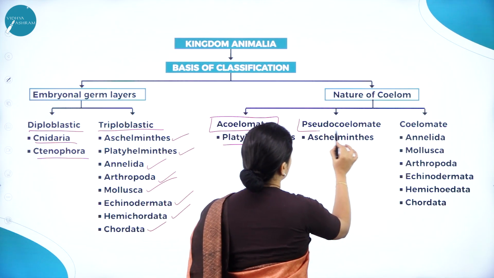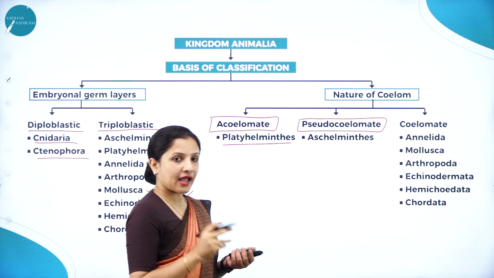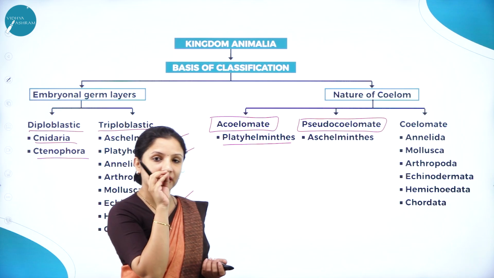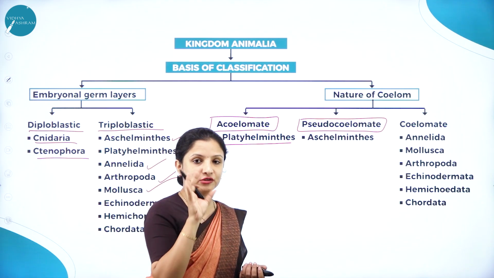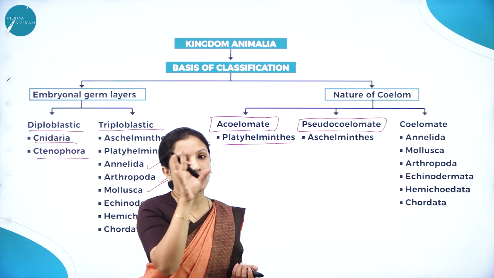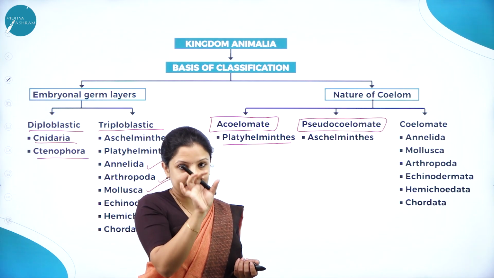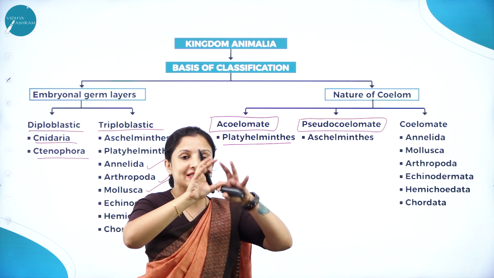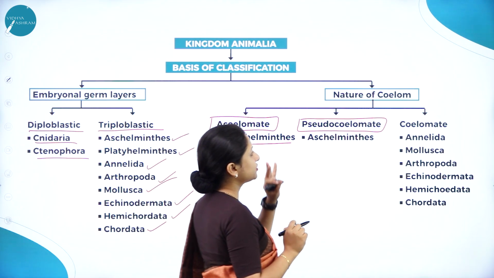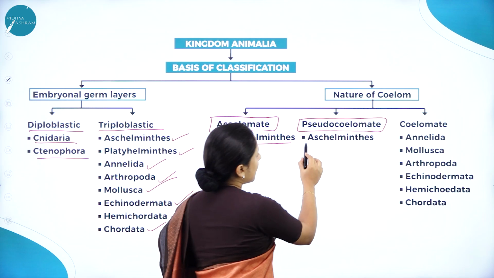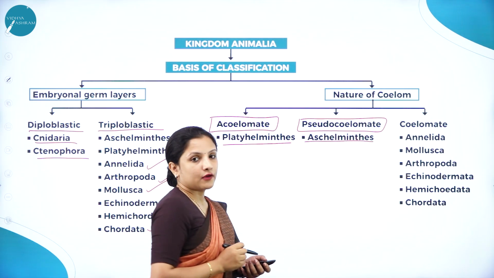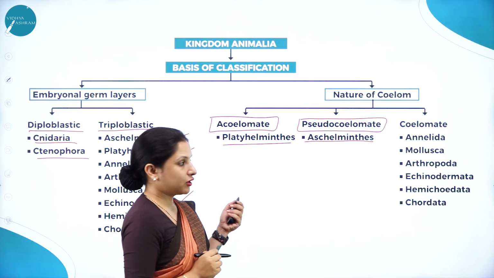Next is pseudocoelomate. Pseudocoelomate means they have a body cavity, but in the middle layer, the mesoderm, the cells are not properly distributed. They're just scattered, and the mesoderm is not completely filled with cells. So that is called pseudocoelomate. Example, aschelminths. One of the best examples is Ascaris, the roundworm.